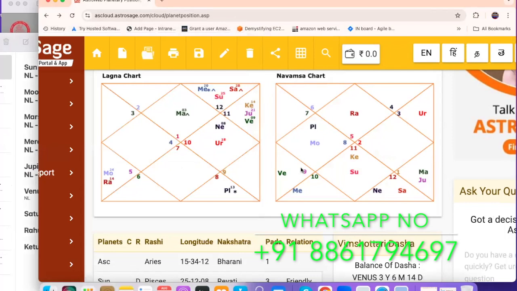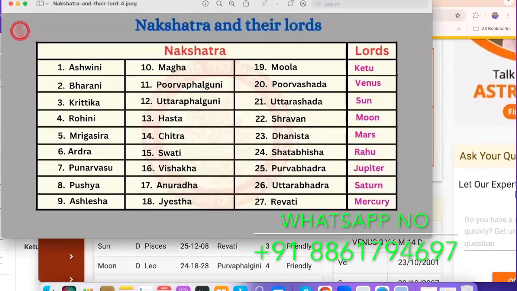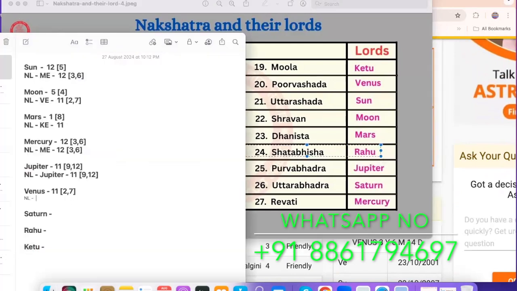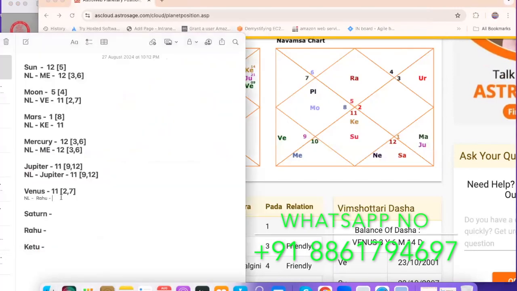Nakshatra lord. Where is Venus sitting? In which nakshatra? Venus is in Shadbisha nakshatra, which is Rahu nakshatra. So you can go back here and look at this Shadbisha nakshatra where it is placed, and see Shadbisha nakshatra is ruled by Rahu. So you can just go back and type it here as Rahu. So where is Rahu sitting? Rahu is sitting in the 5th house. So you can go here and write it as 5th for Rahu.